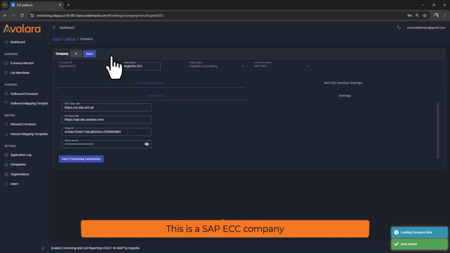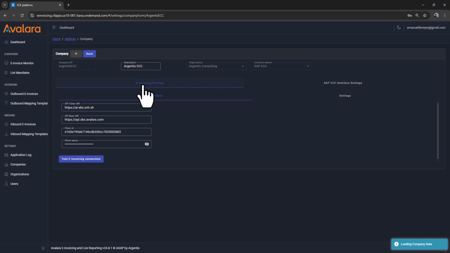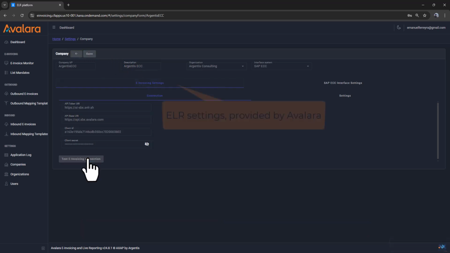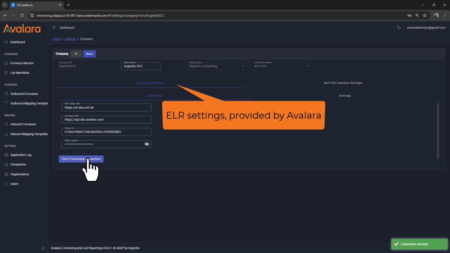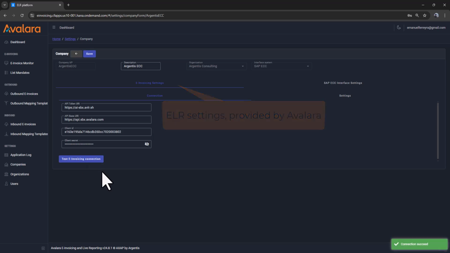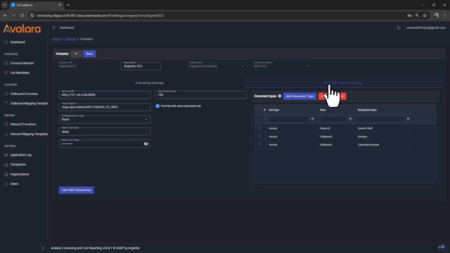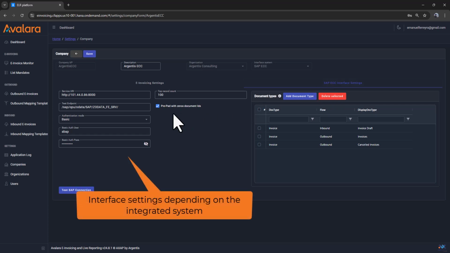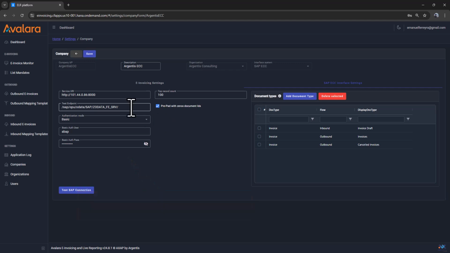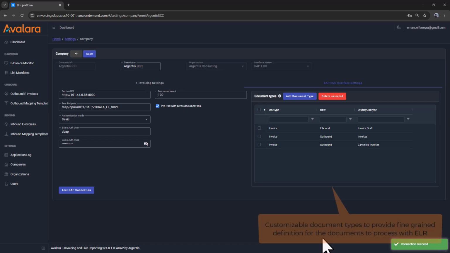Here is a configured company for an SAP ECC instance. The first section contains the ELR credentials and settings, provided when you have an active account. You can test the connection settings to ensure everything is correct. Then you will have the interface system-specific configuration. For SAP ECC, these are the connection parameters. Other systems will have the specific required settings. You can also test if the connection to these systems is correctly configured.